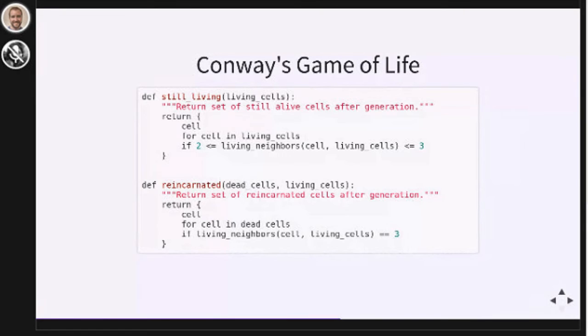So we've seen examples of how to use list, set, and dictionary comprehensions here. Let's finally talk about generators. List comprehensions make lists. Set comprehensions make sets. Dictionary comprehensions make dictionaries. Generator comprehensions make generators.